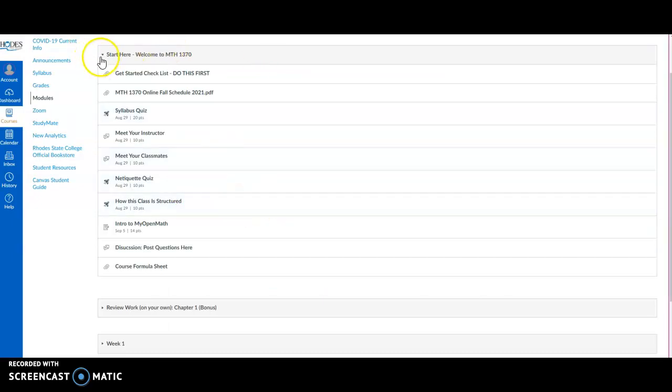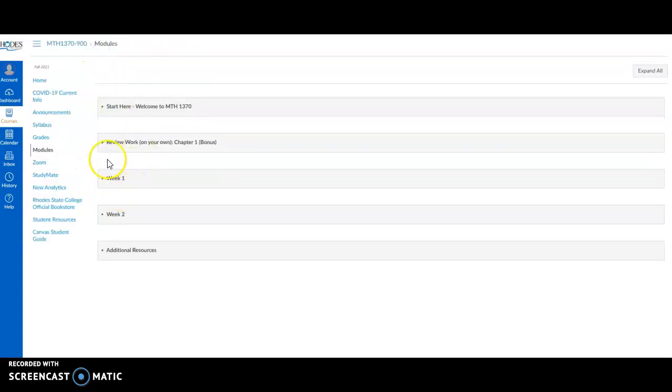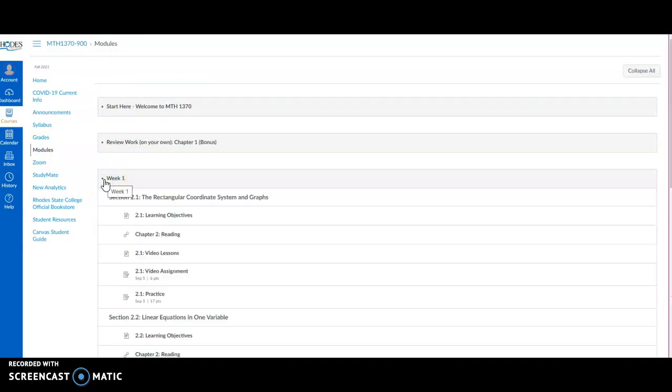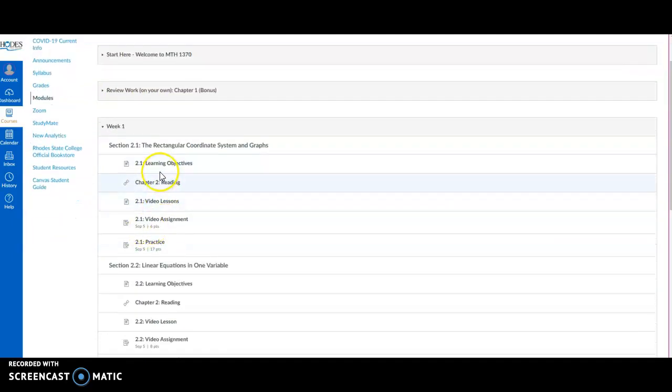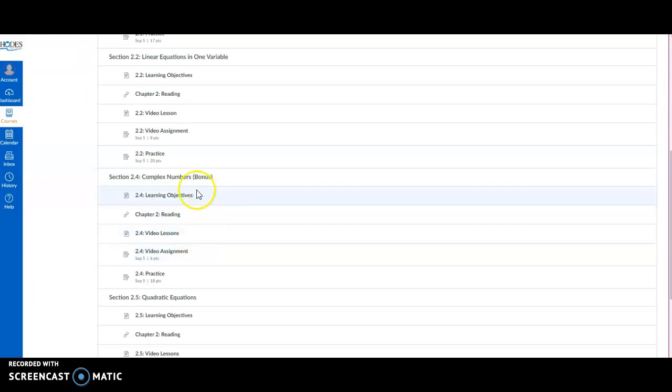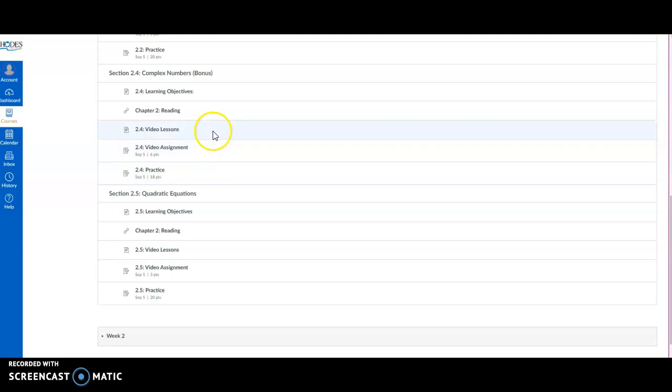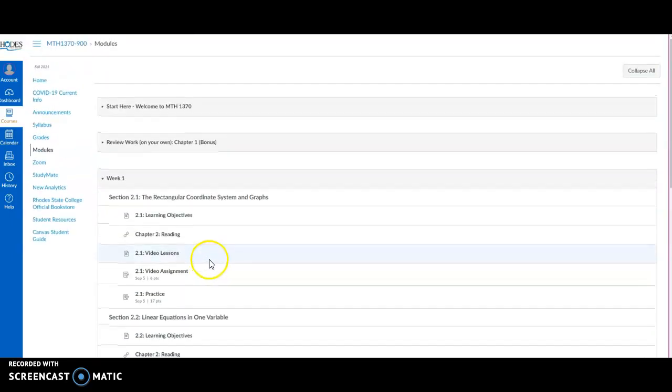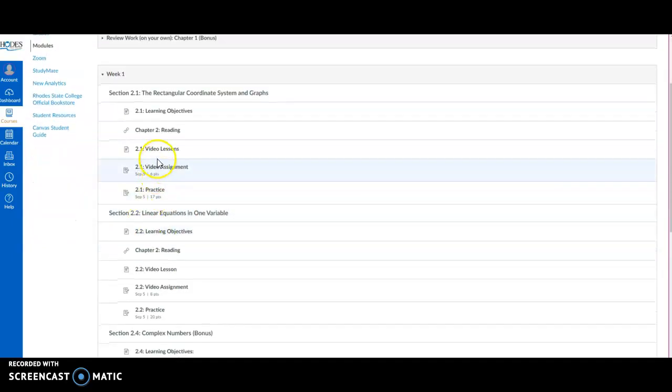As you go in here, what I have each week is I have broken down exactly the content. So for week 1, if you look at your schedule, it says you need to do 2-1, 2-2, 2-5, as well as this introductory stuff up here. For week 1, I have 2-1, 2-2, and 2-4 is a bonus assignment that you're welcome to do to earn some bonus, which I'll have bonus assignments like that every once in a while. And then 2-5.